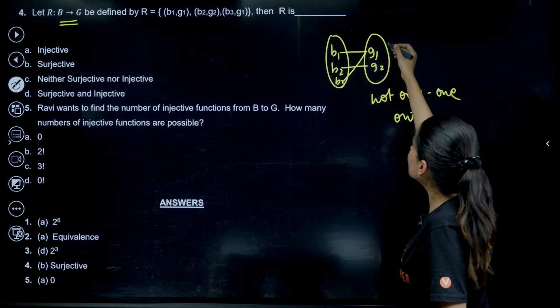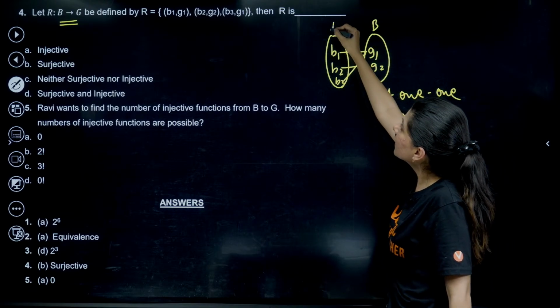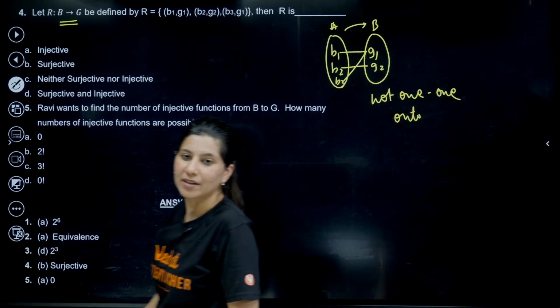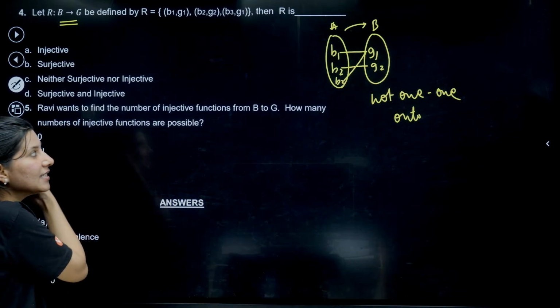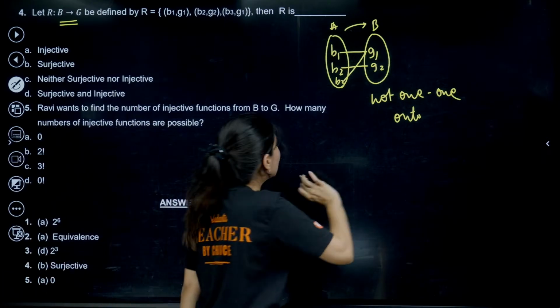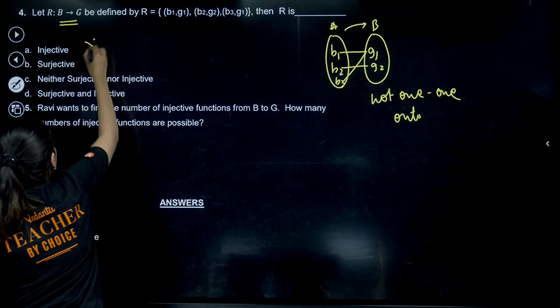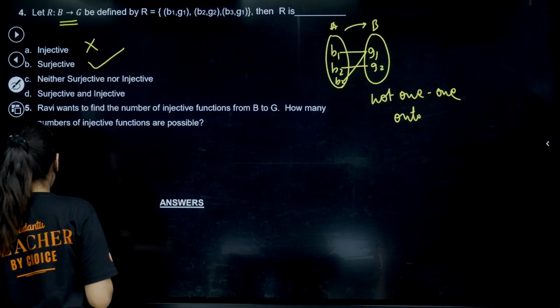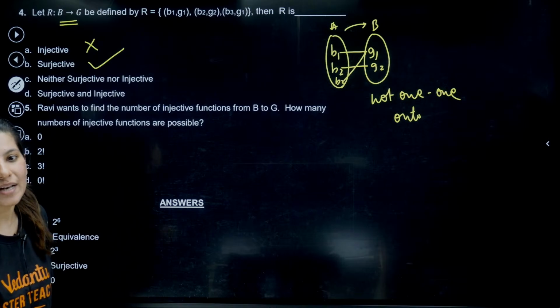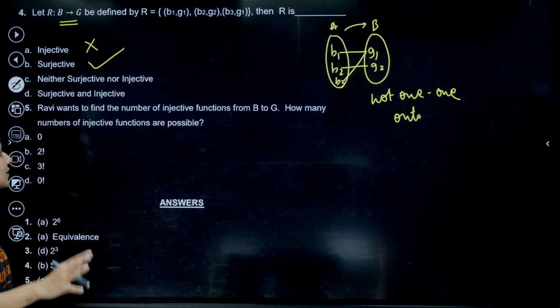Why? Because can you see in the second set, all the range is equal to codomain. Clearly by the diagram itself, I can see that this is not 1-1 but onto. That means not injective but surjective. Option B is absolutely right. It is a surjective function. Yes, Robin, absolutely right. Vidya, absolutely right.